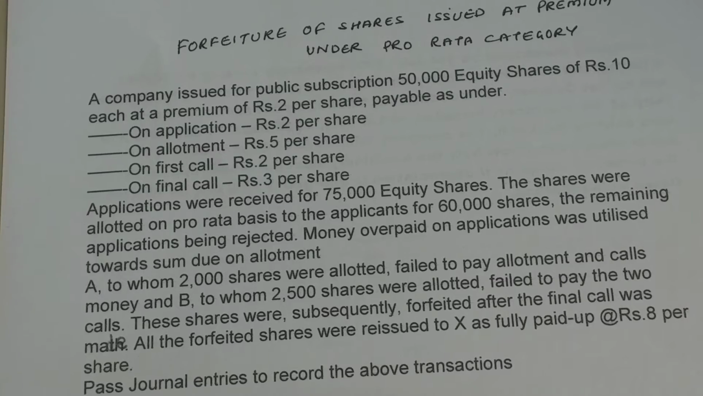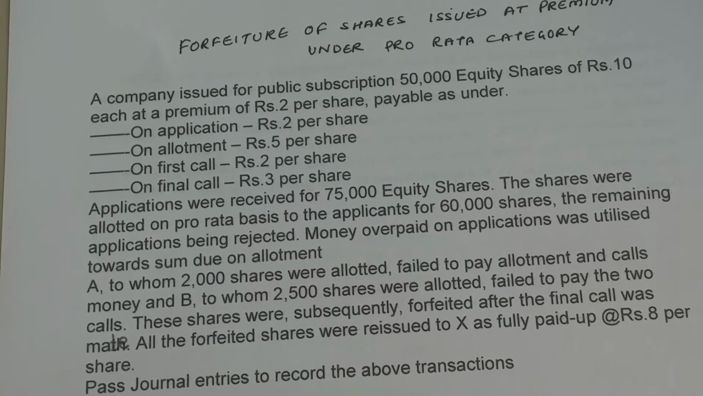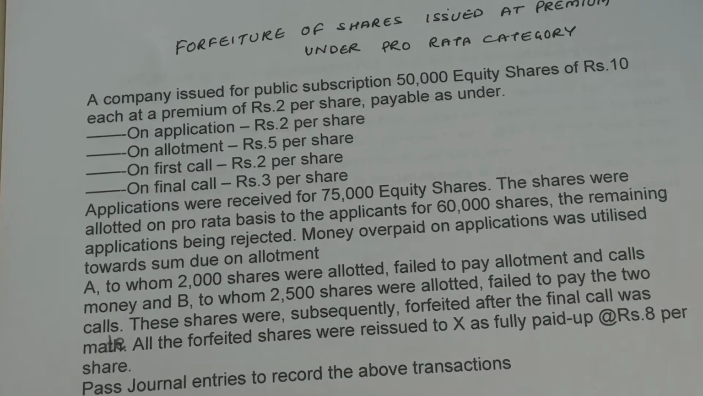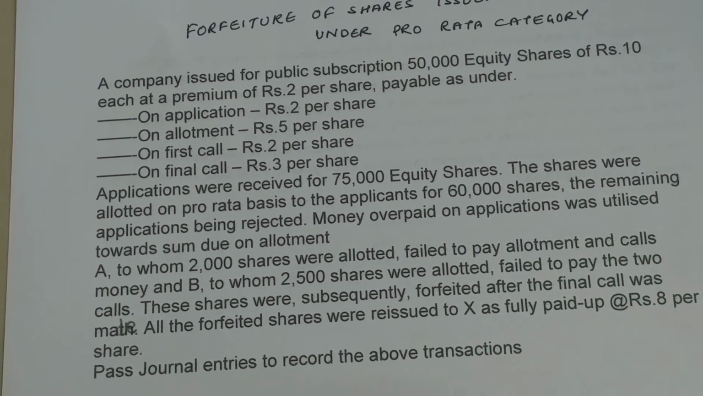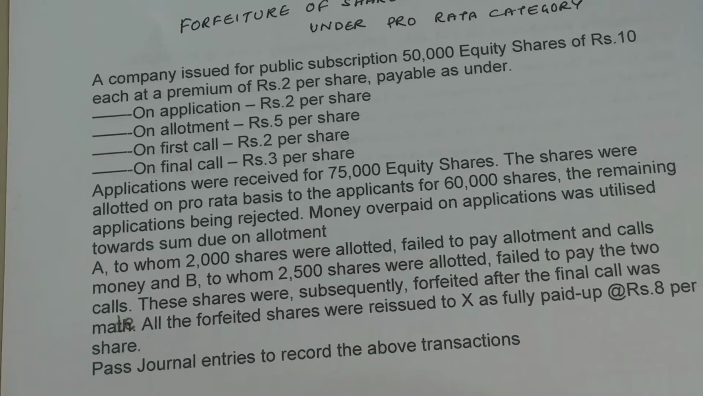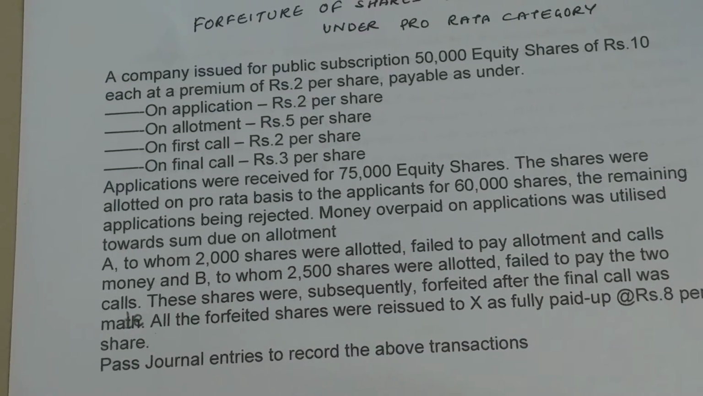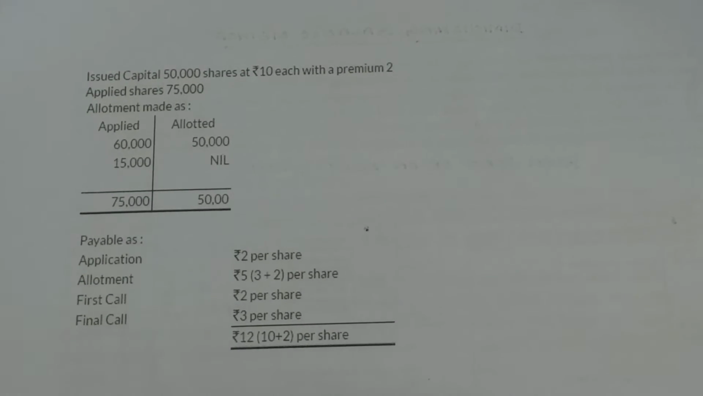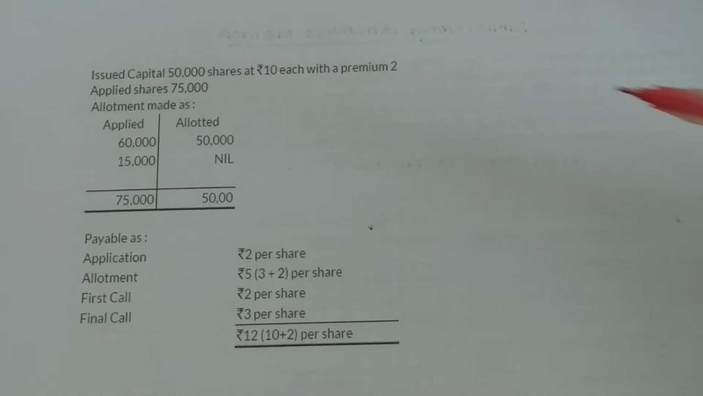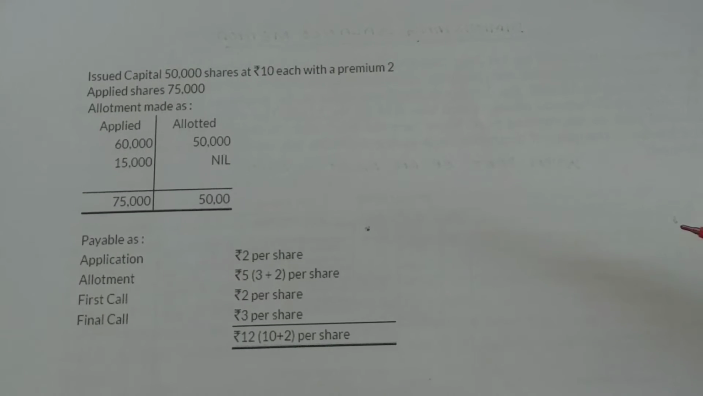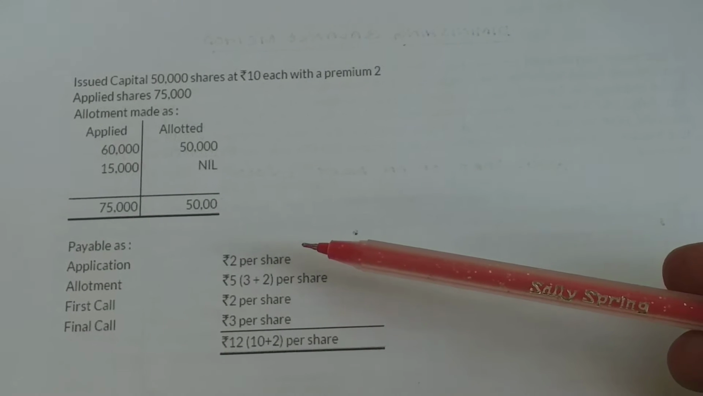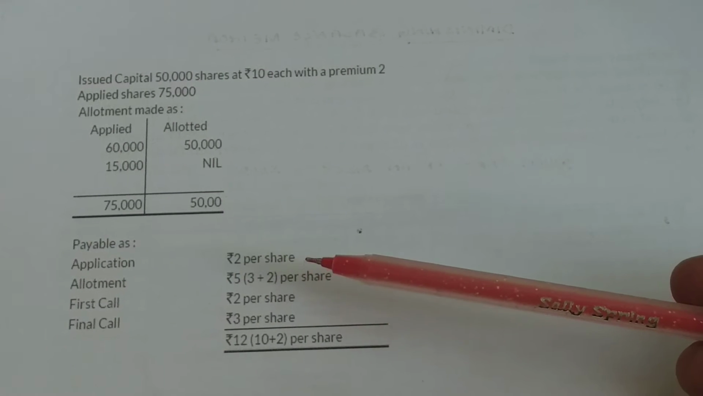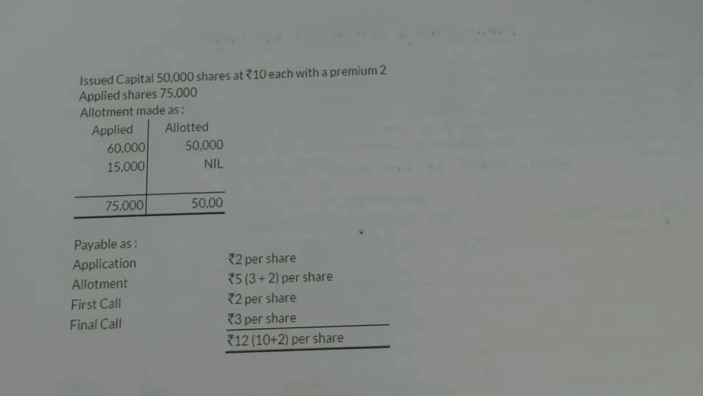And B, to whom 2,500 shares were allotted, failed to pay the two calls respectively. The shares were forfeited after the final call, and all these forfeited shares were issued to X as fully paid up for 8 per share, and we need to pass the journal entries. As you know, the pro rata category in this question is those who applied for 60,000 shares were allotted 50,000 shares, and the remaining applicants were rejected.